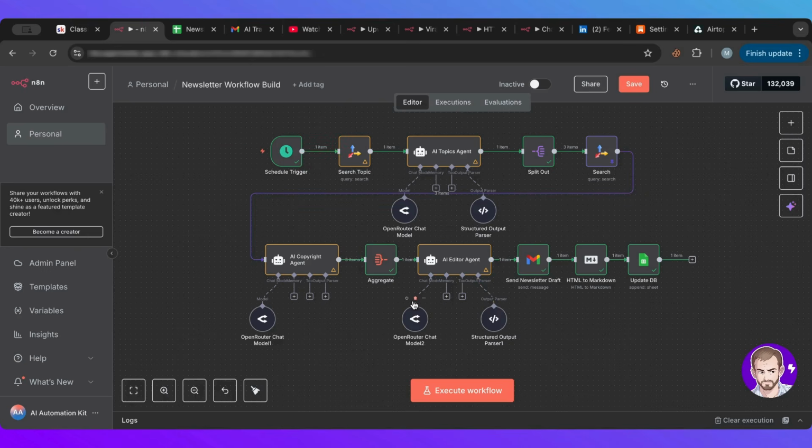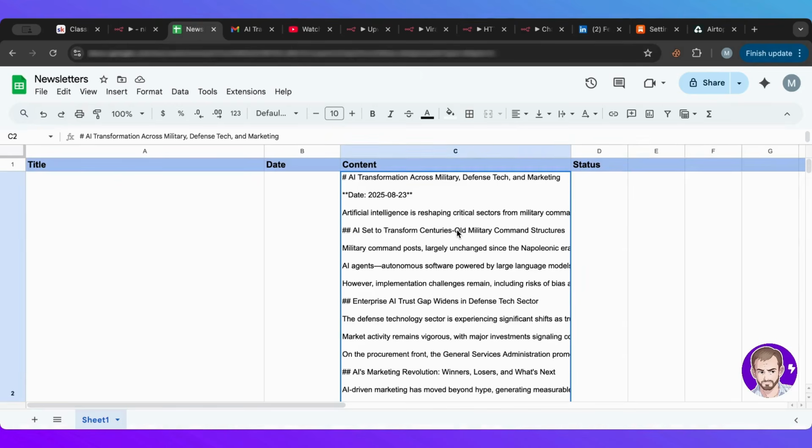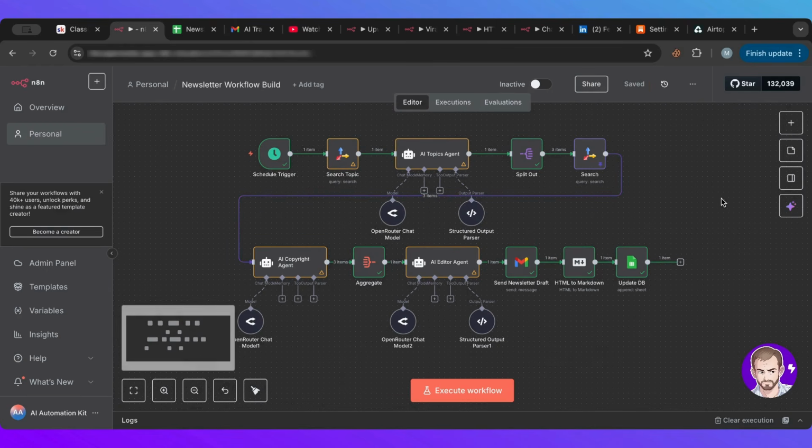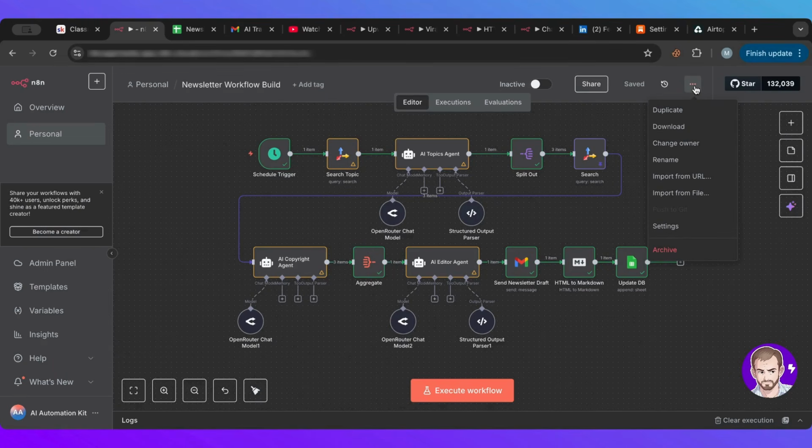It will create a newsletter on a weekly basis. And then you choose the platform you want to use, Beehiiv, Substack, whatever. You go here, you copy the content, you copy the title, paste, and send. That's all you need to do. All right? I hope you guys enjoyed this lesson. Of course, to import the workflow that I'll provide, you only need to click on these 3 dots and import from file. That's all you need to do.